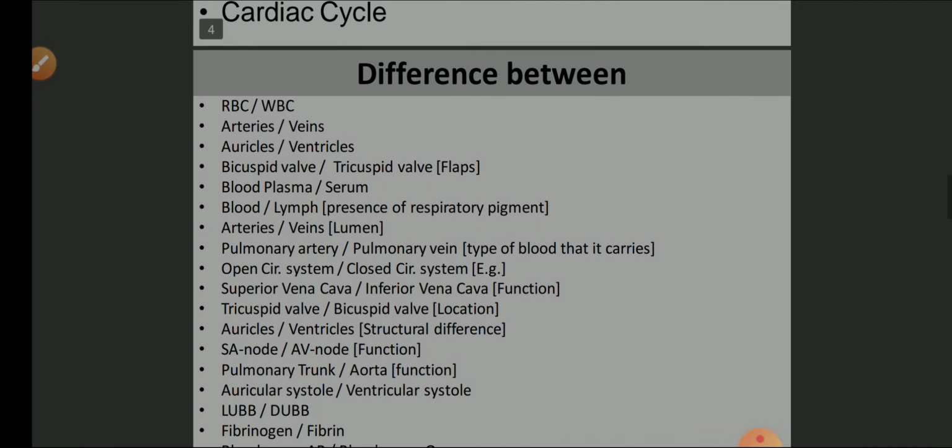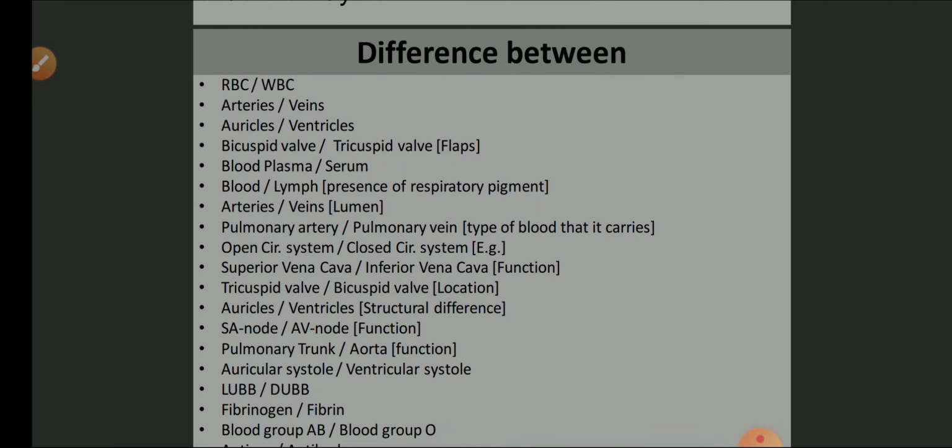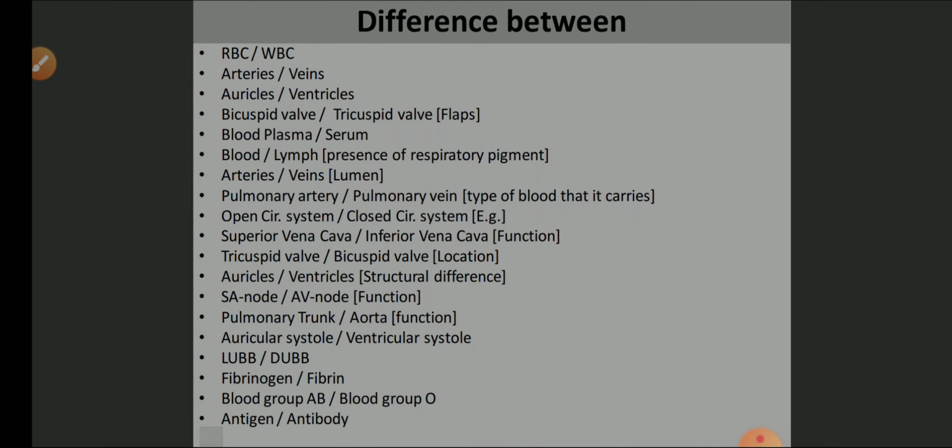These are the differences. See, in the differences there are questions in which certain things are given in the bracket. That means you have to answer according to the bracket. For example, here bicuspid valve and tricuspid valve, the bracket is given flap, and the same question is there, bicuspid valve and tricuspid valve, bracket is given location. Got it? So if they are asking flaps, then you have to write bicuspid valve has two flap valves, while tricuspid is a three flap valve.